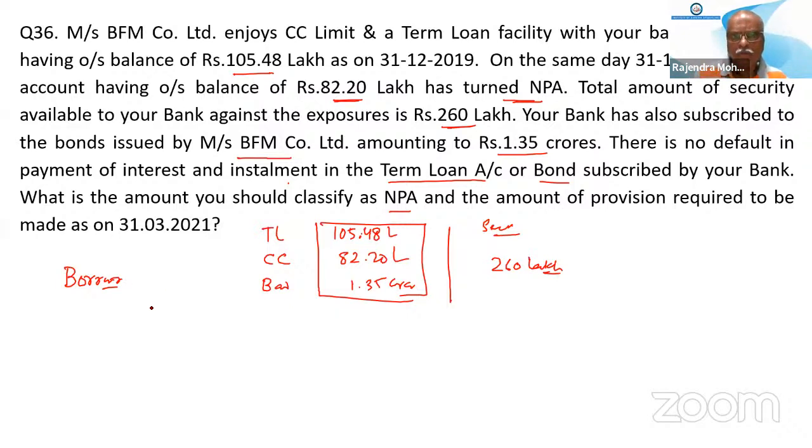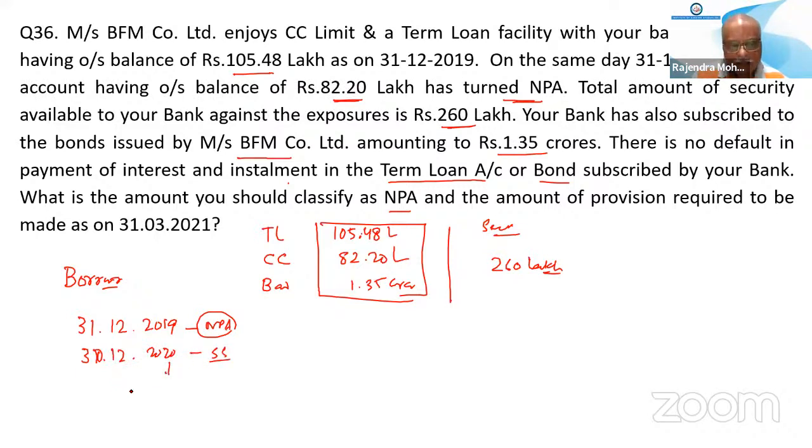Substandard, sir. Till 30th December 2020 it will remain substandard.